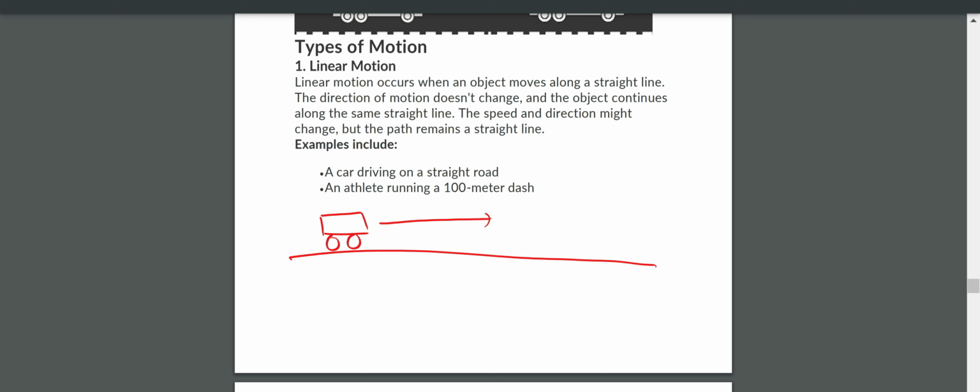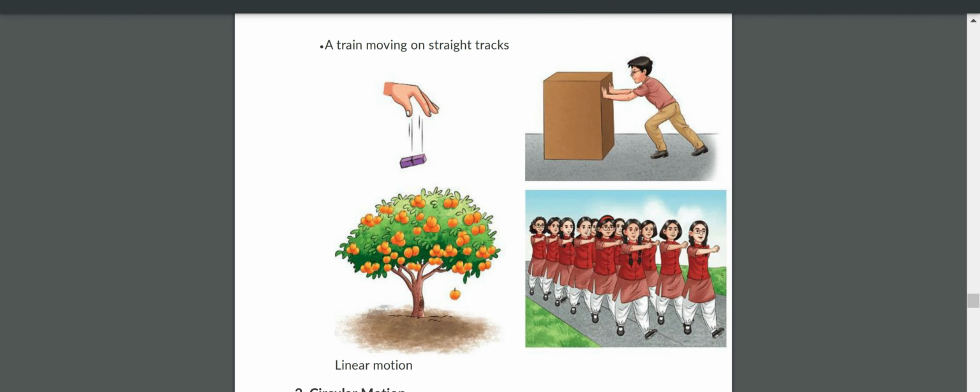And all these given figures are examples of linear motion. The mango falling from the tree is also moving in a straight line, and this person is pushing an object in a straight line, and all are doing a parade in a straight line. So all these are examples of linear motion.